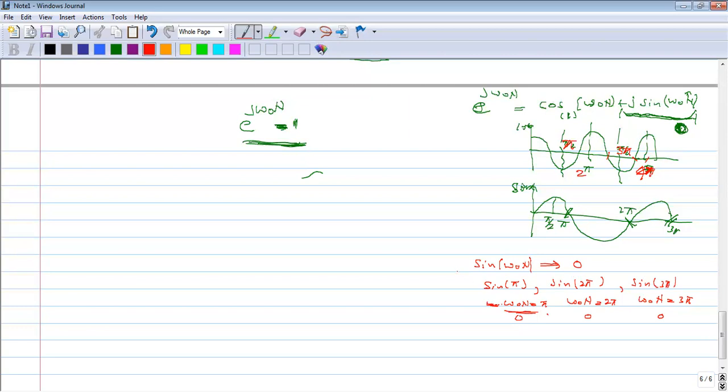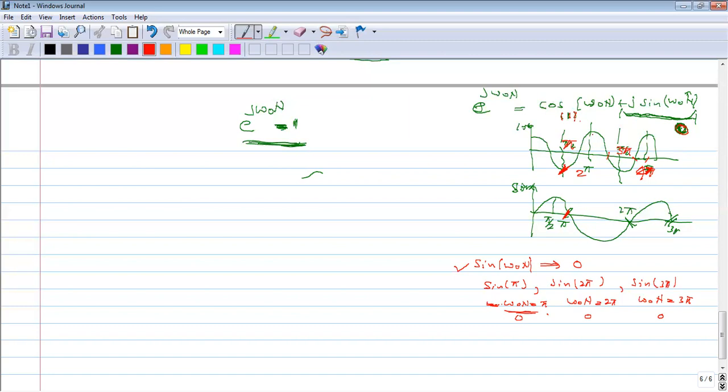So you can see for some value of n, this value is 0, and also you have to select some value where cos omega naught n is equal to 1. At pi, cos omega naught n is not 0, cos pi is not 0, it is -1.